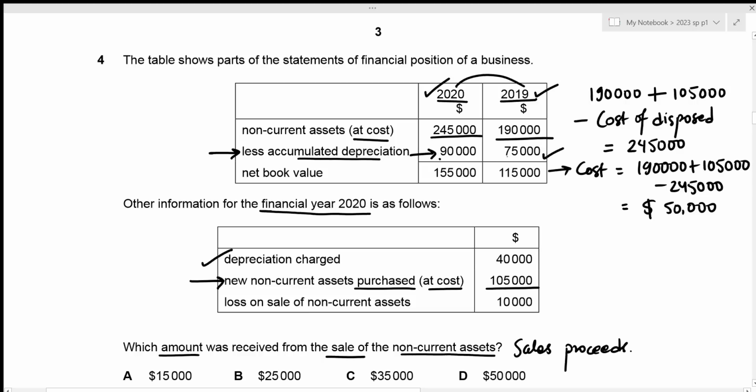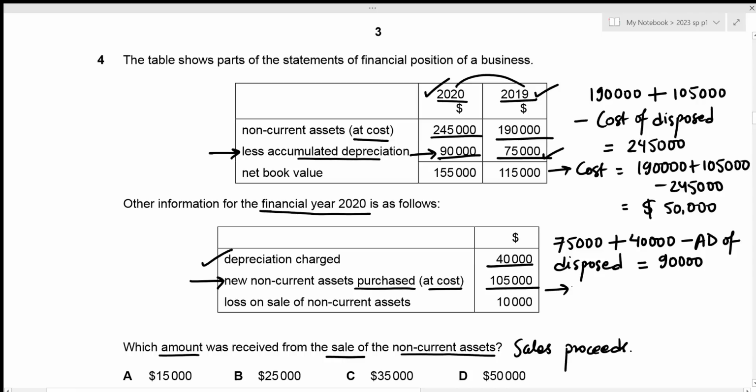Let's start with our value for the year 2019, that's 75,000. Then we will add the depreciation charge for the year of 2020, which is given to be 40,000. Then we can subtract our accumulated depreciation of the disposed non-current asset. And this gives the total accumulated depreciation for the year 2020, which is given to be 90,000.